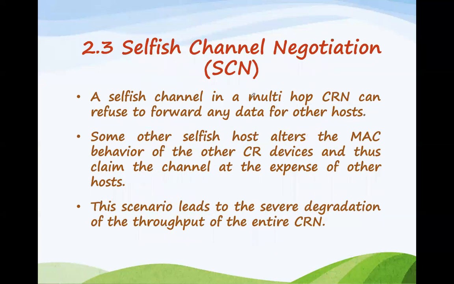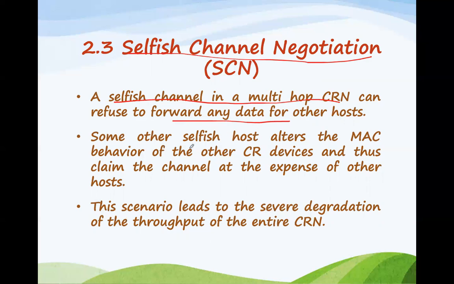The next attack is the selfish channel negotiation attack. In this case, a selfish channel in a multi-hop CRN can refuse to forward any data packets to other hosts. Suppose I am trying to transmit a data packet from my node to some other node, but the channel becomes very selfish. Here the channel acts as an attacker, and thereby it denies forwarding any data packets.